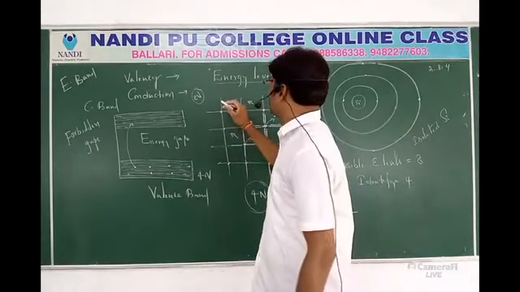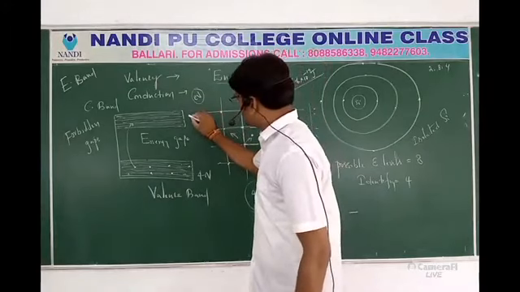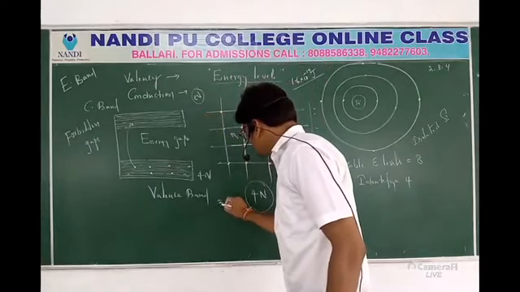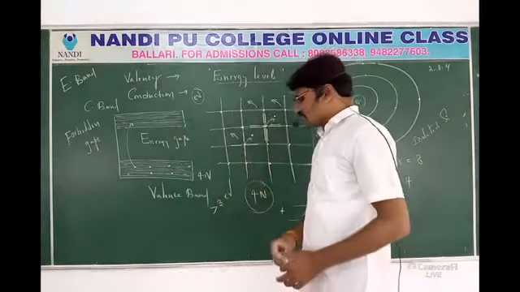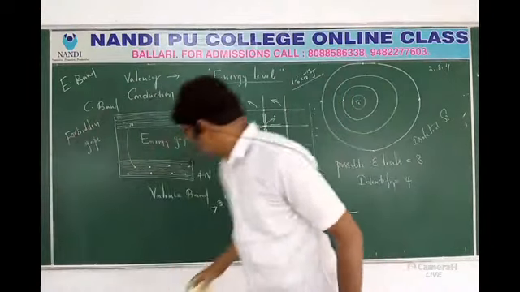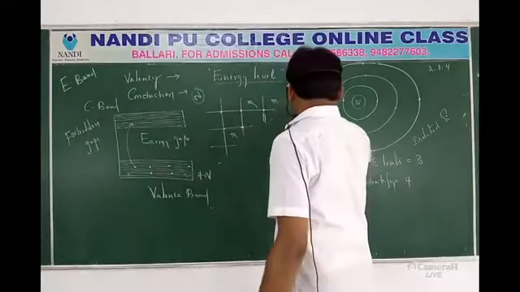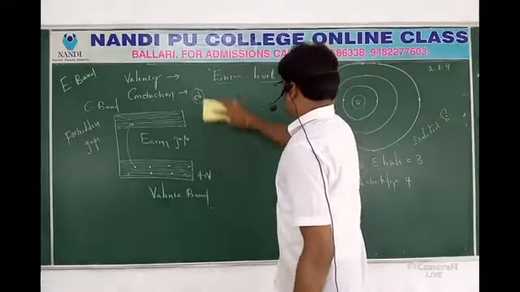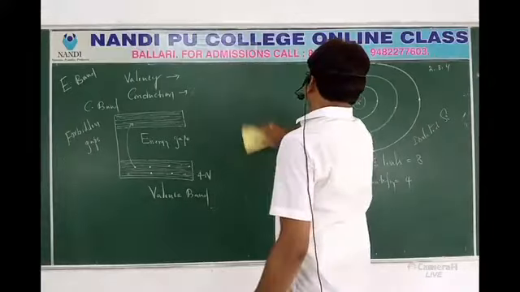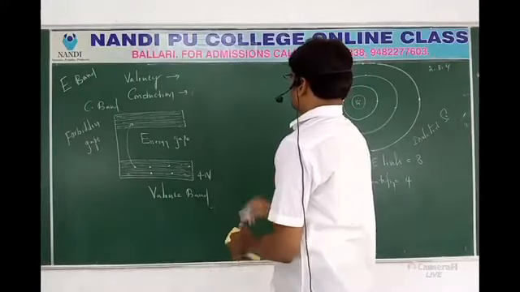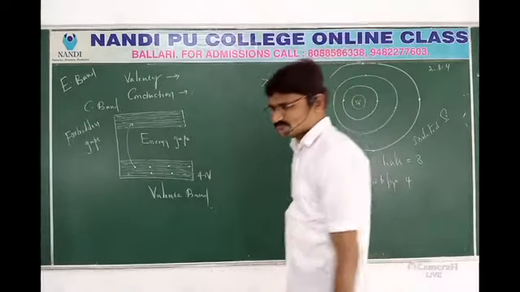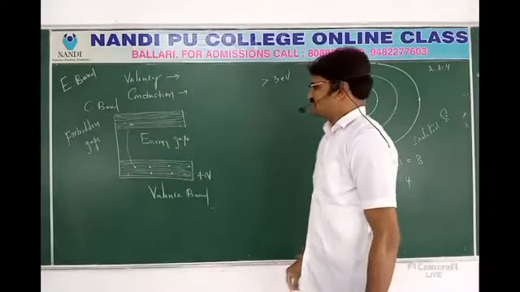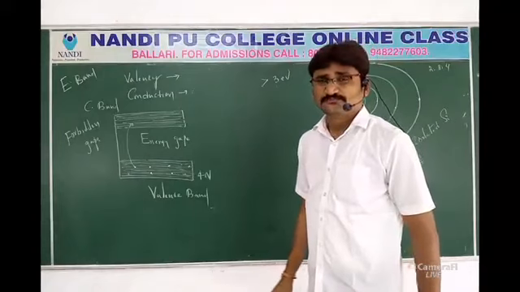It is probably greater than 3 electron volts. Where will it happen? In insulators. In insulators, what is the energy gap? The energy gap in insulators is greater than 3 electron volts. Okay, fine.